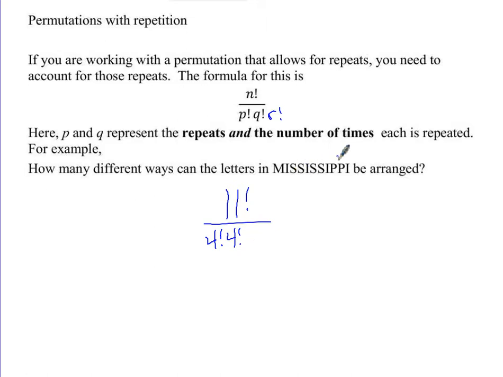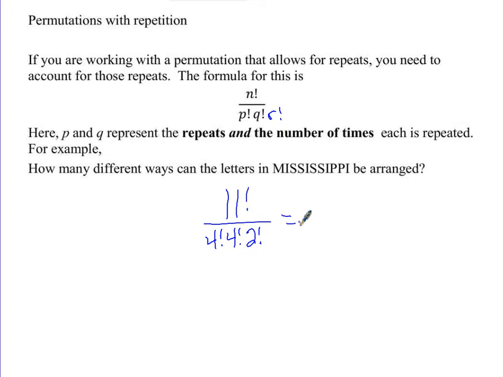What about P? Does P repeat? Yes. How many times do we see the letter P? 2. So we'll write 2 factorial. And that takes care of all of the repeats. Each one of those factorials in the denominator is something that's repeating. We write down how many times we see that thing.